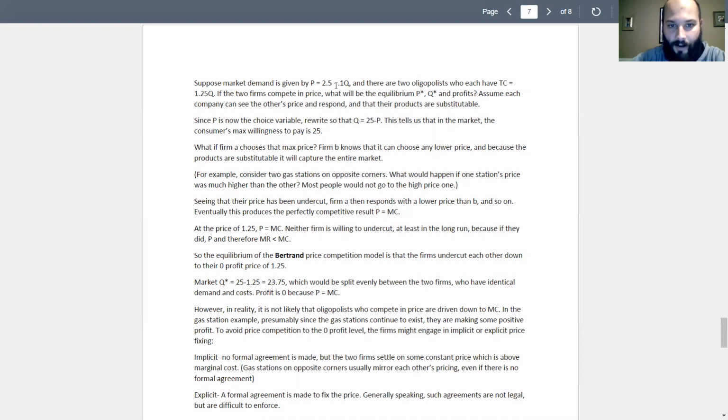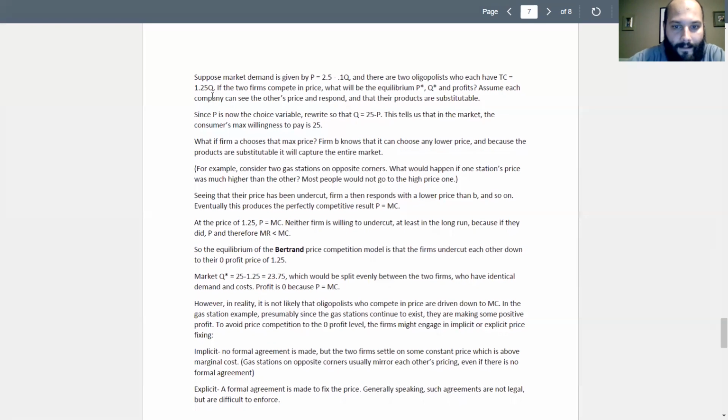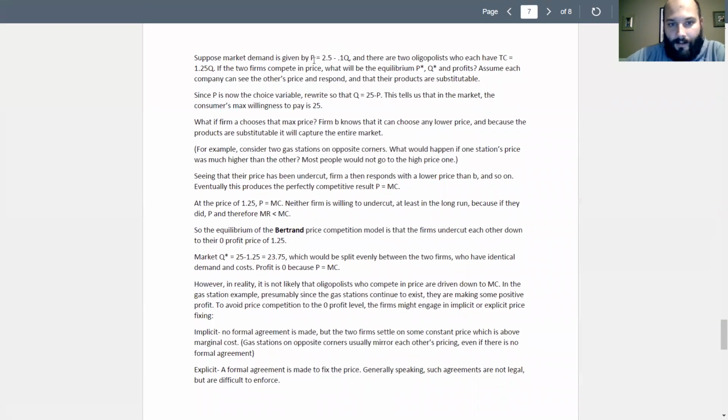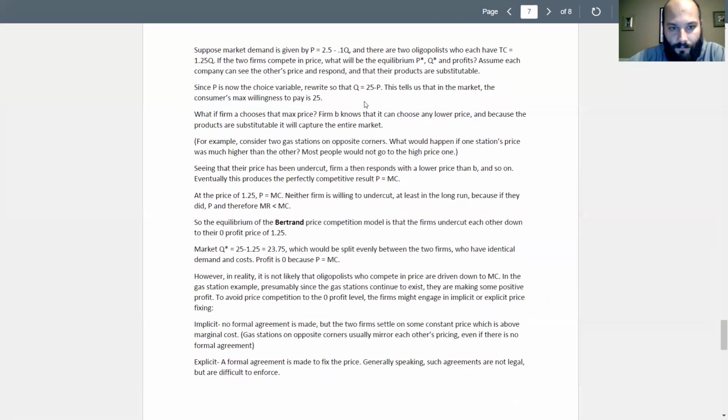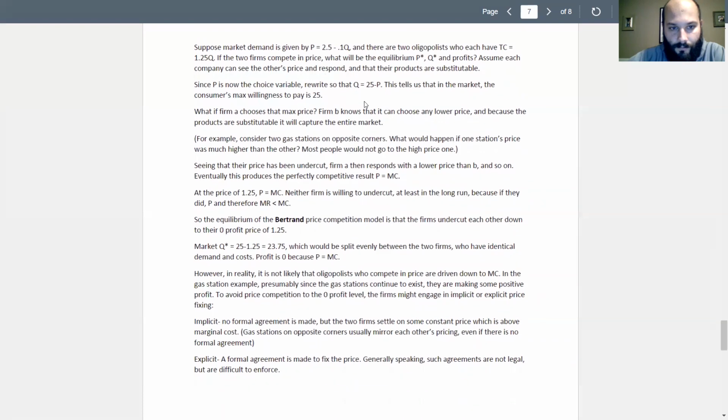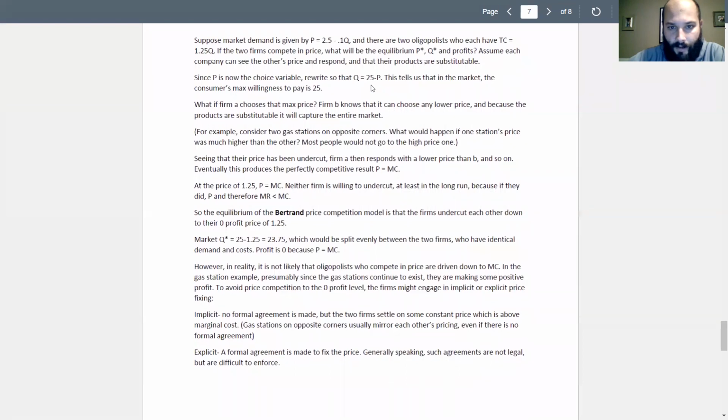Suppose we have this market demand and their total cost is equal to 1.25 Q, so that marginal cost is 1.25. Okay, I think I need to actually update this example problem.